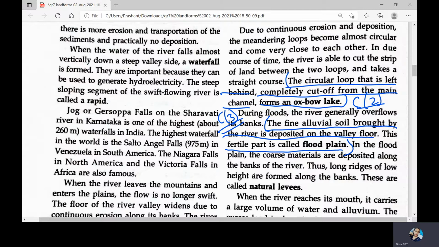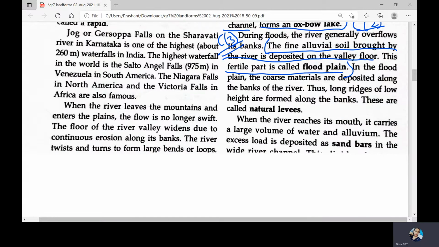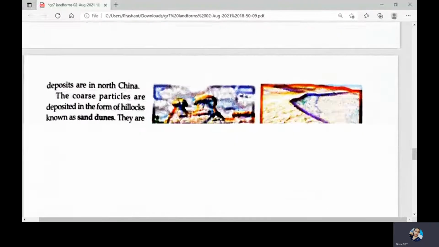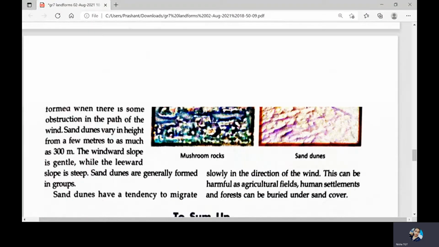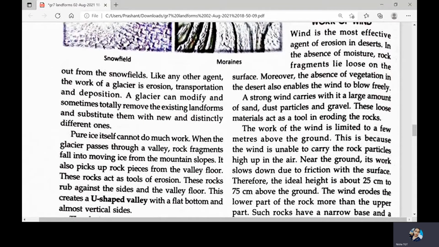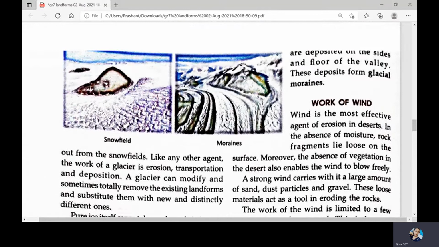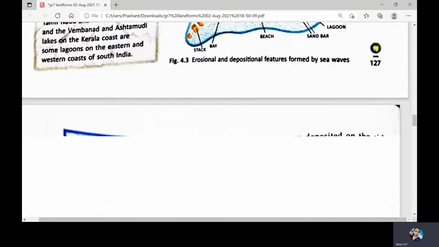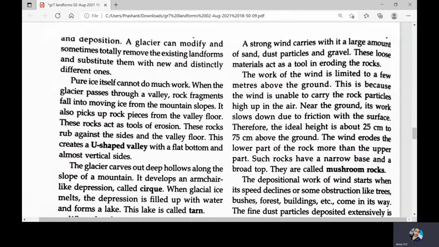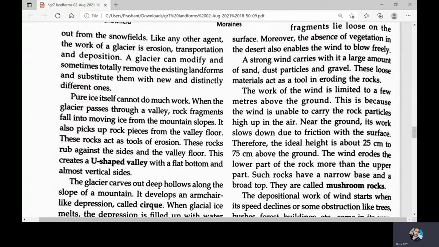Then fourth number, why is the work of wind limited to a few meters above the ground? For this, you need to come to page number 128. Yes, see, page number 128. And here you'll get your answer.